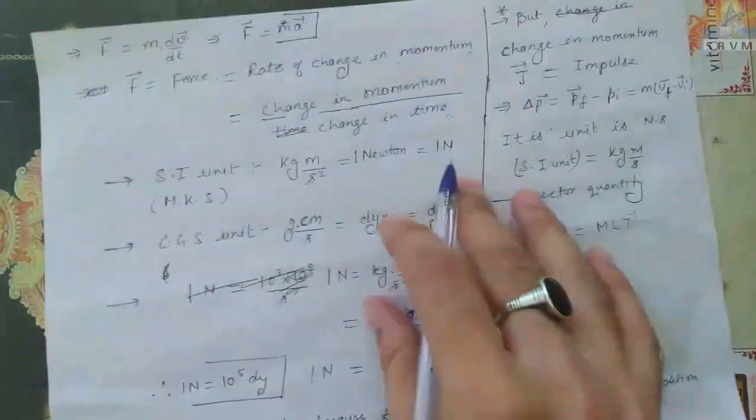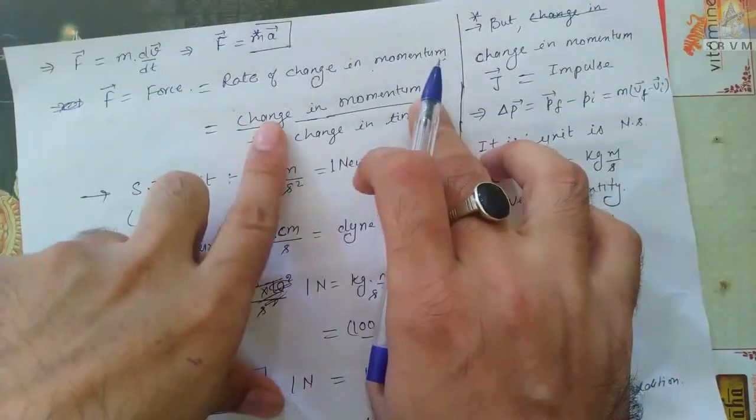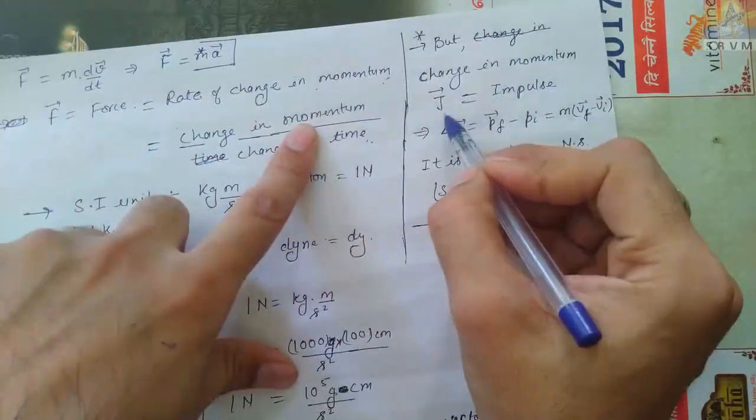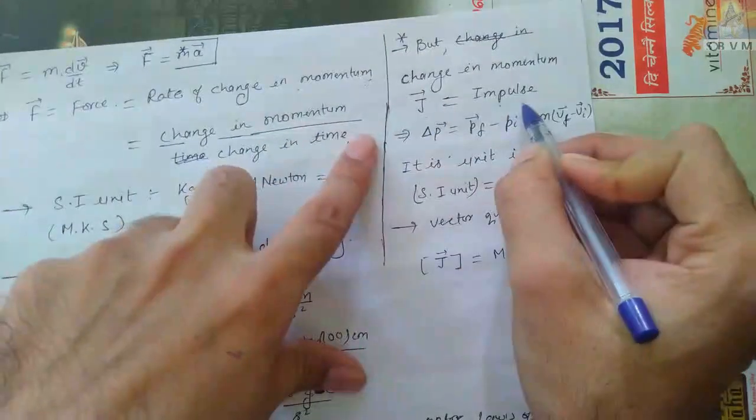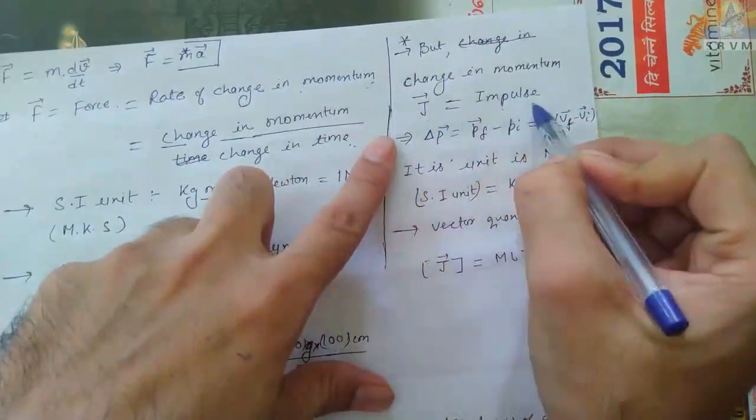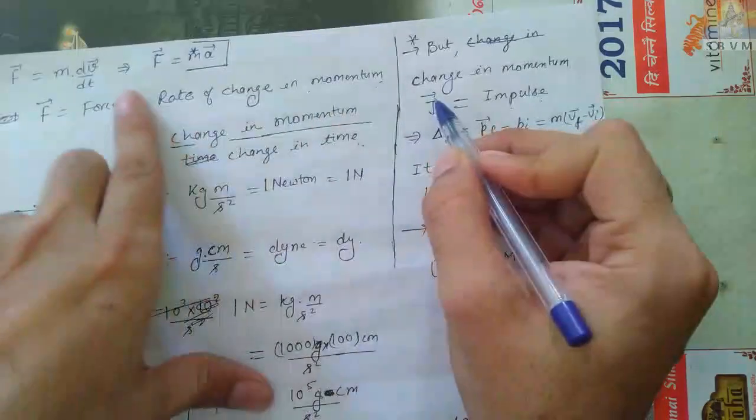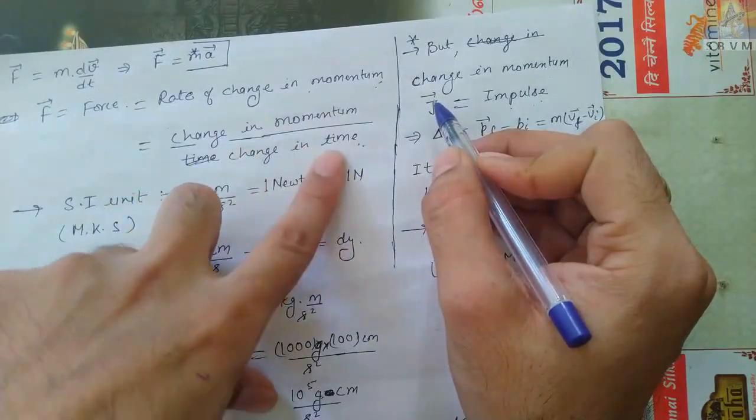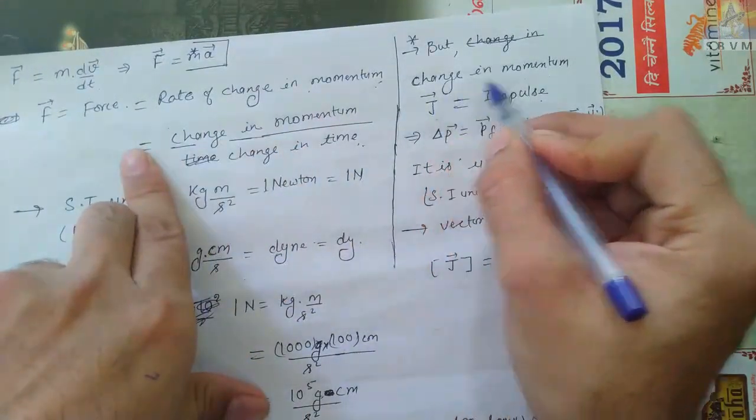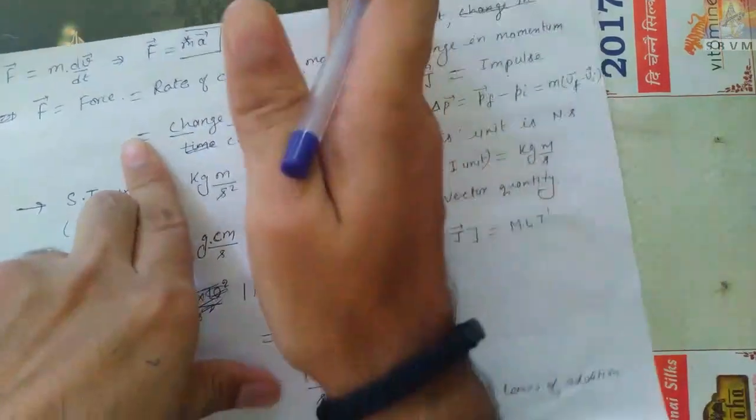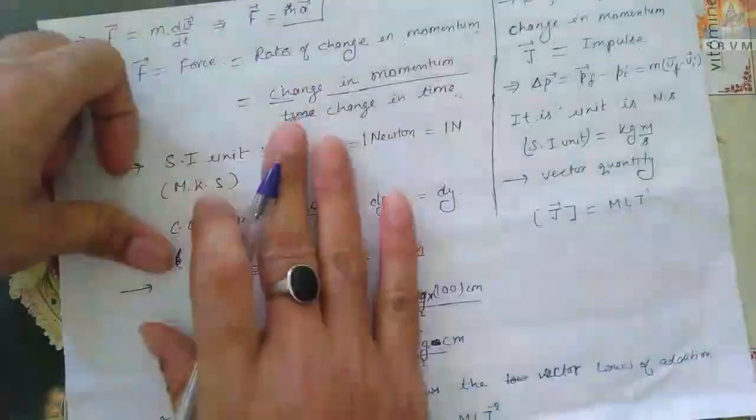But mark my word, only change in momentum is not force. Change in momentum is impulse. Here I will clarify: change in momentum is impulse, but rate of change of momentum, or change in momentum with respect to time, is force. Side by side I will differentiate them. First of all, force, don't worry.